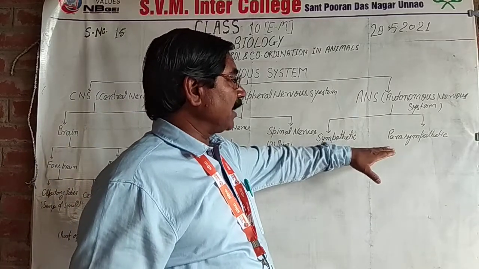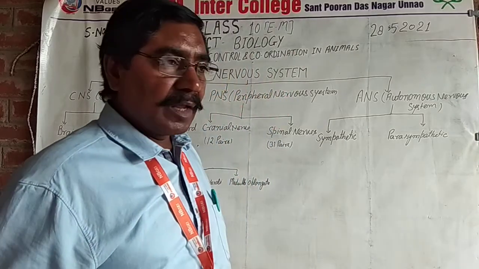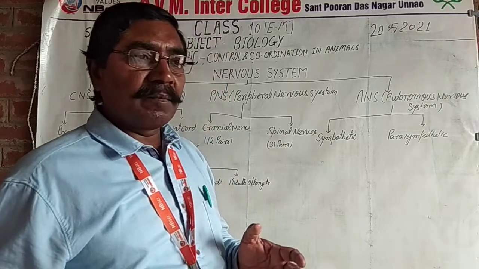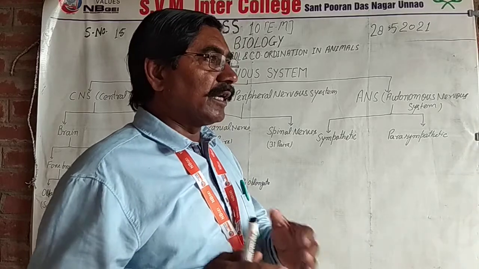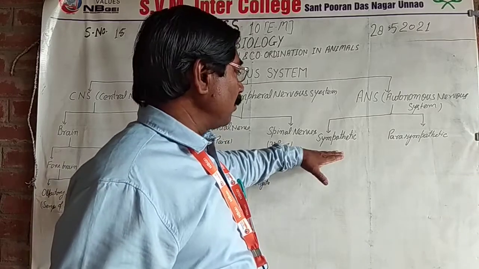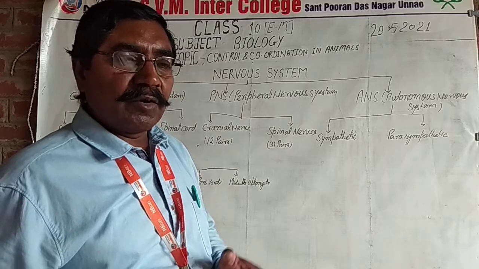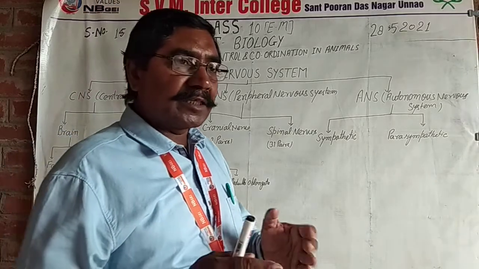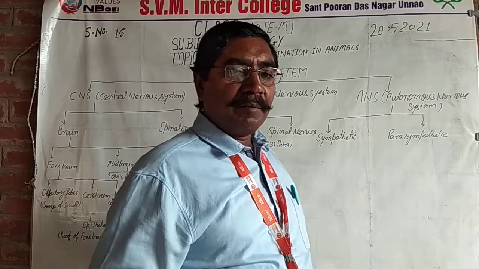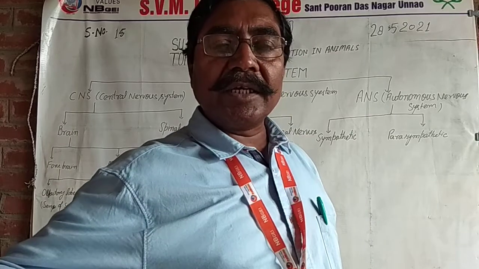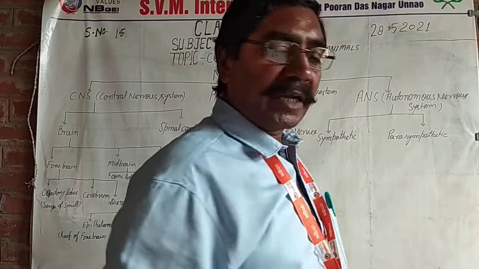Sympathetic and parasympathetic nervous systems work against each other. For example, in certain conditions your heartbeat increases. This increase of the heartbeat is due to the sympathetic nervous system, and after some time your heartbeat becomes normal. This normalizing is due to the parasympathetic. So this is the work of the sympathetic and parasympathetic.